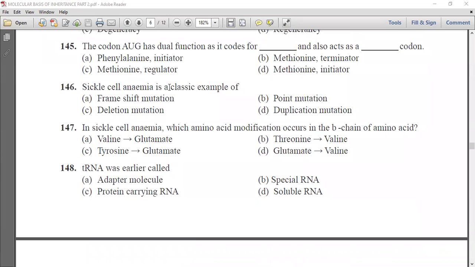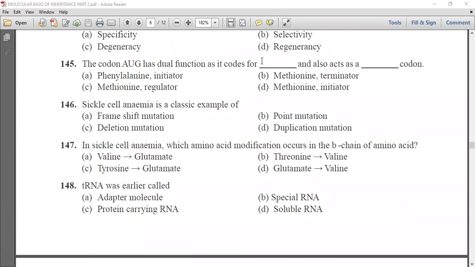Now next question is, the codon AUG has dual function as it codes for dash and also acts as dash codon.